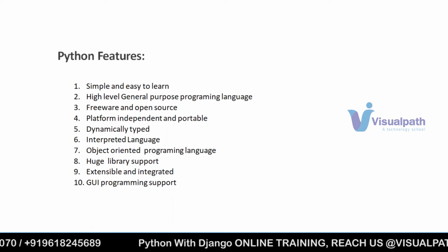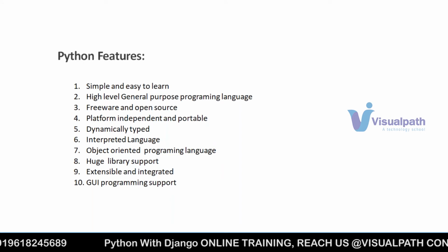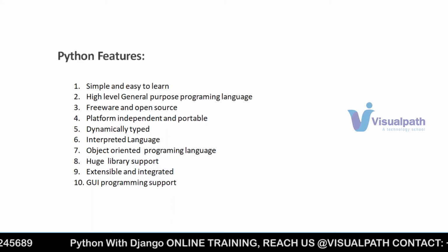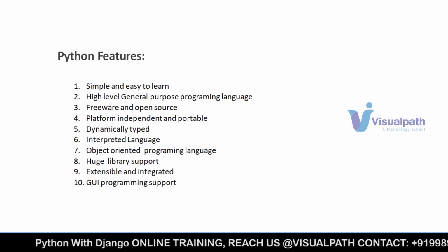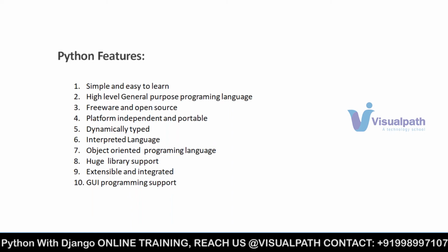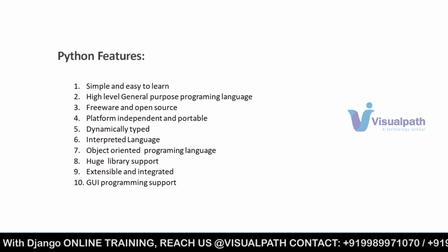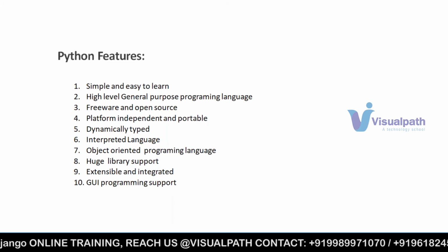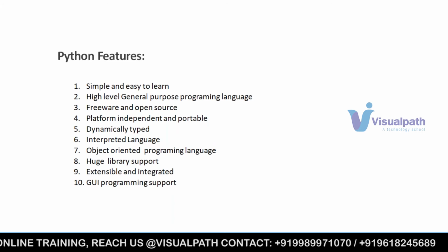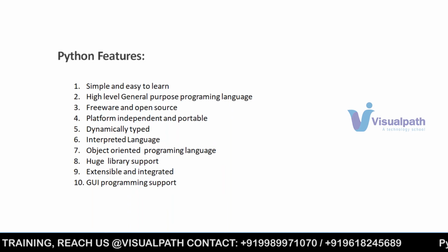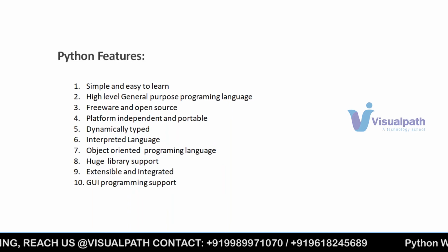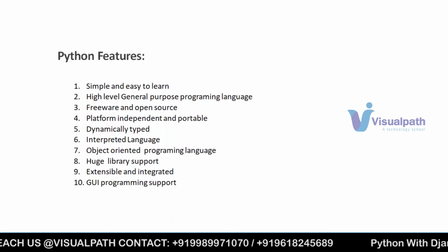Based on your requirement, you can use those libraries. You just need to know what libraries are present in Python. Even if you don't know, if you google it, you will get it. So that is what is meant by huge library support, and this makes our development very fast, right?